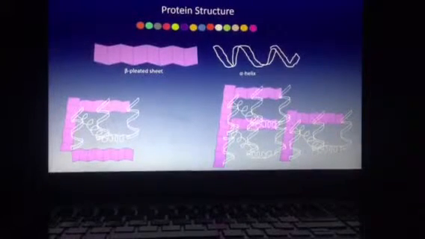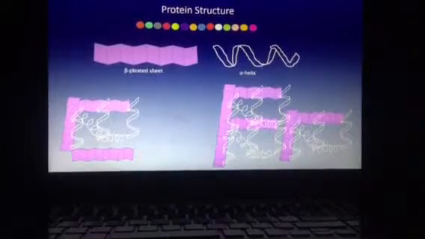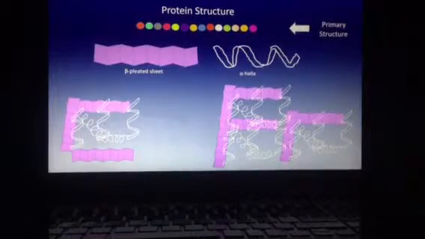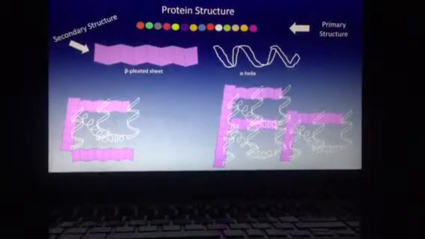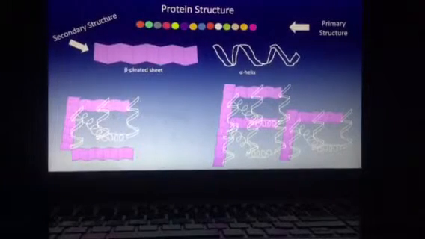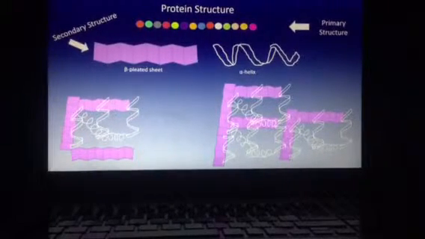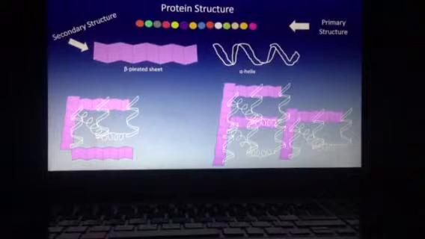Proteins have different shapes. The simplest structure is a linear assembly, which is the primary structure. For secondary structures, an alpha helix or beta pleated sheet can be formed. Hydrogen bonds form to help maintain the shape of the protein.